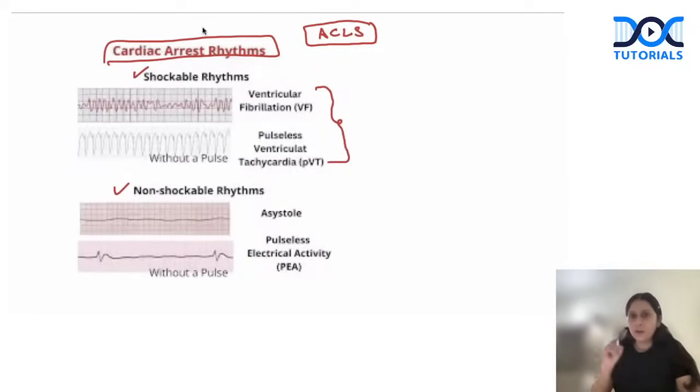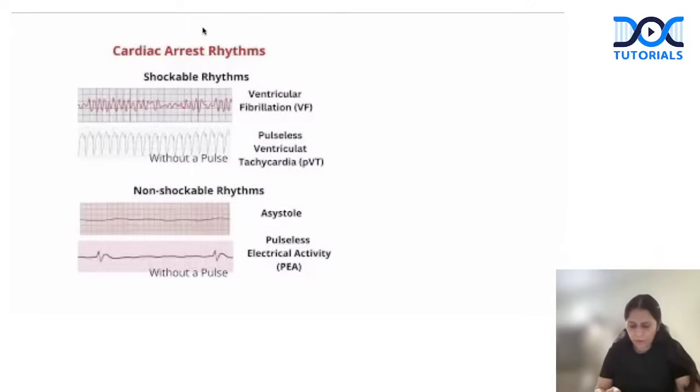As you can see, VF is just irregular lines on ECG paper. It has no morphology, nothing. And in pulseless ventricular tachycardia, there is a formed morphology, but the heart rate is very high.